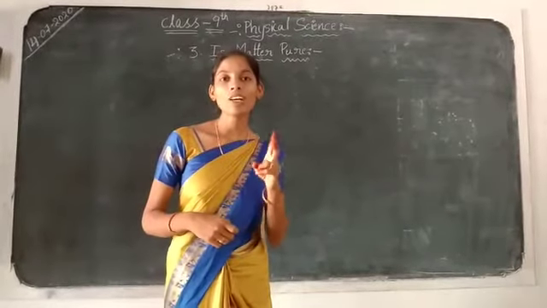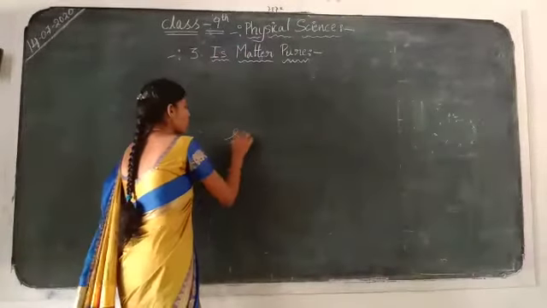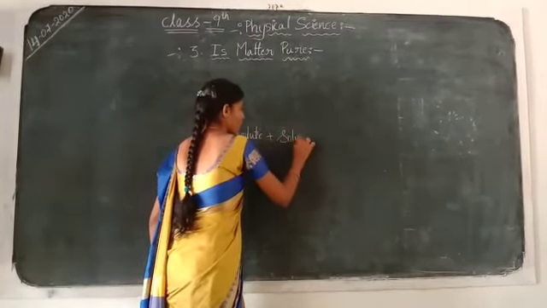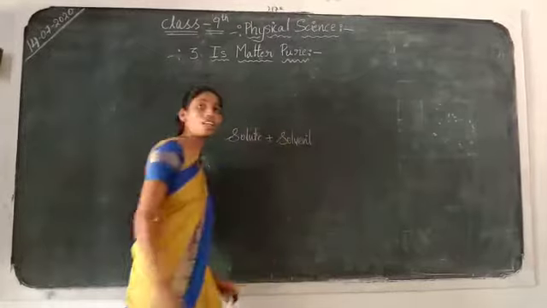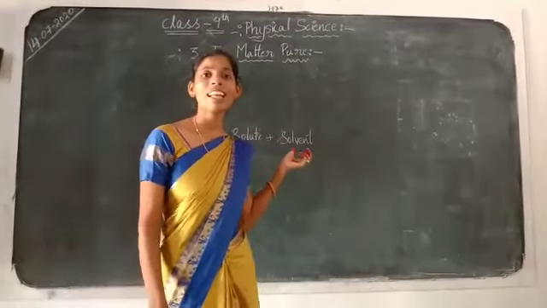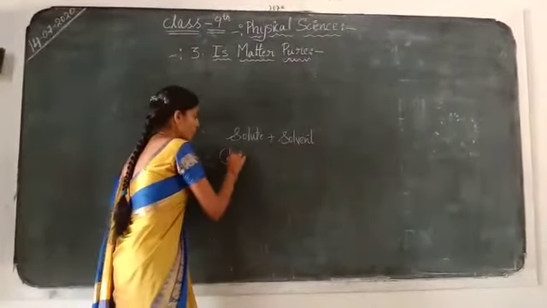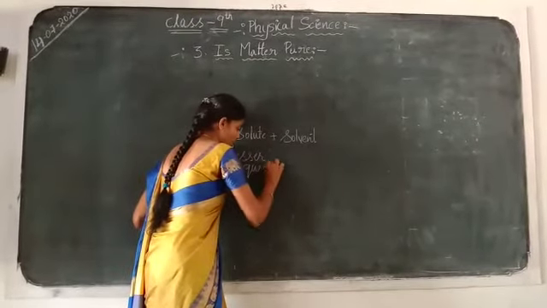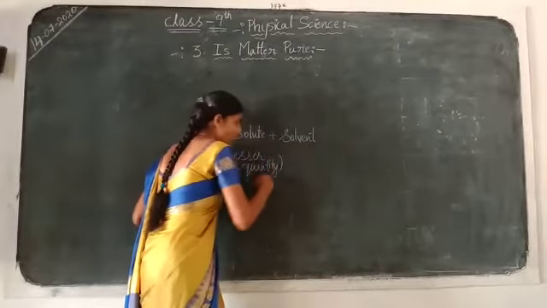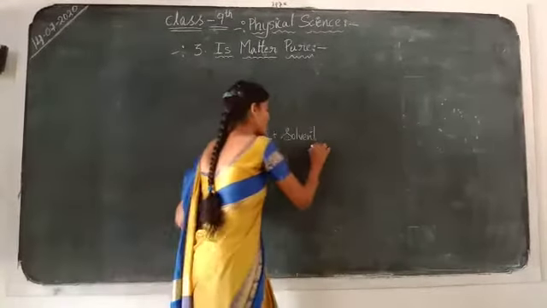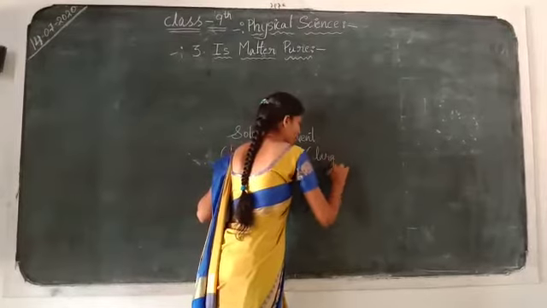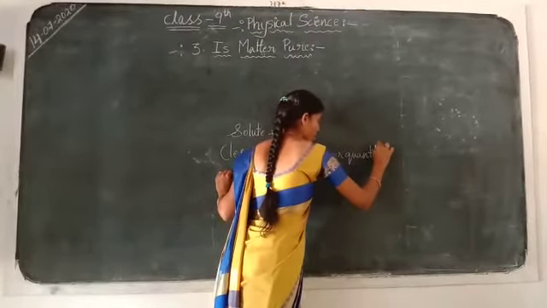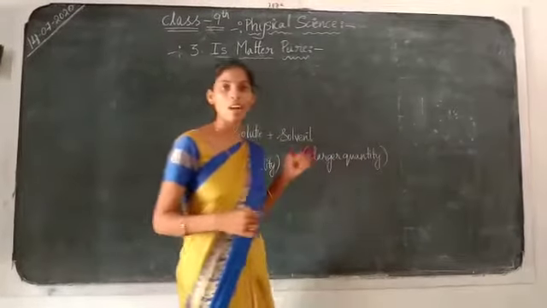The two main components are solute and solvent. What are the two components? Solute and solvent. Here the solute particles are lesser in quantity, and the solvent particles are larger in quantity. In the previous class we discussed this.